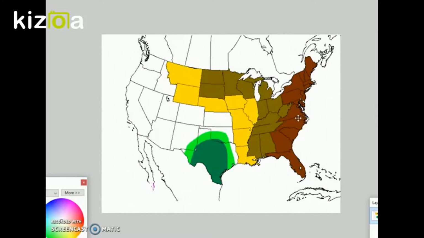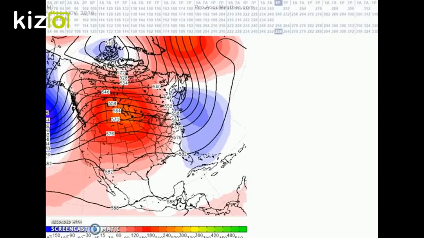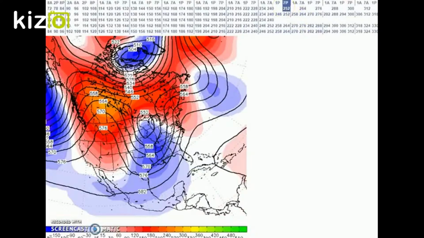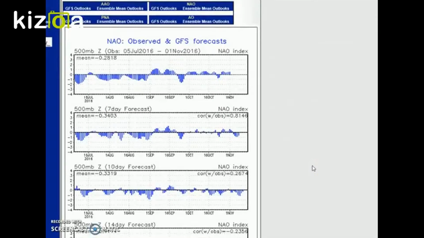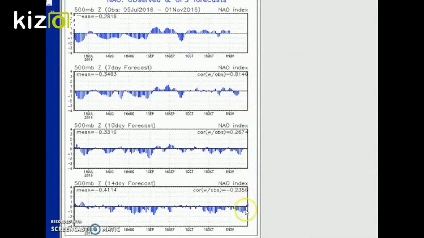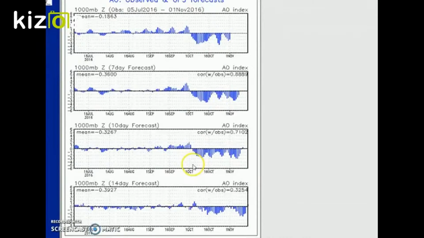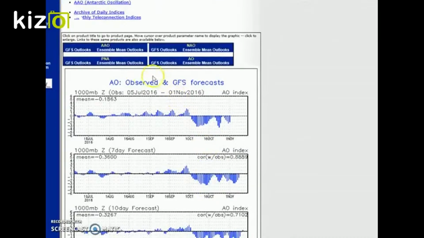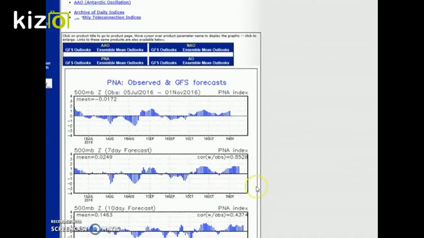Now this is where I think the change will be occurring that I've been talking about the last couple of days, the period November 12th to 16th. During this forecast period, I'm going to show you this. This is the NAO, and you can see it's positive, but then goes negative, and then maybe it starts to go a little positive by day 15. And we have the AO, which is negative and remains strongly negative. And we have the PNA, which is positive and remains positive through this forecast period.